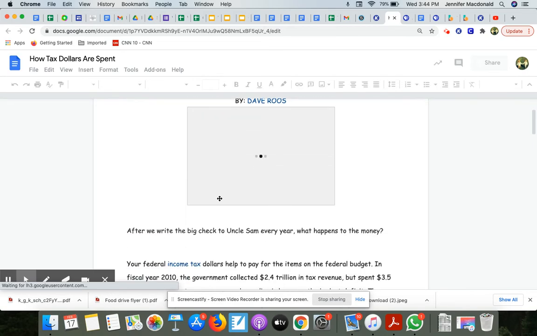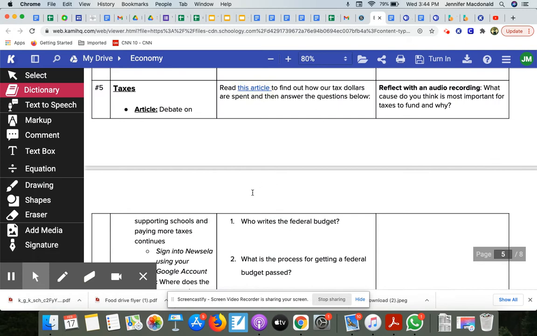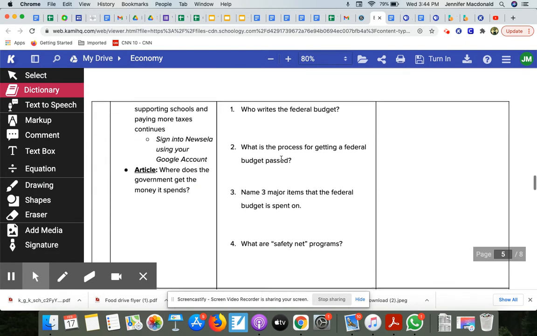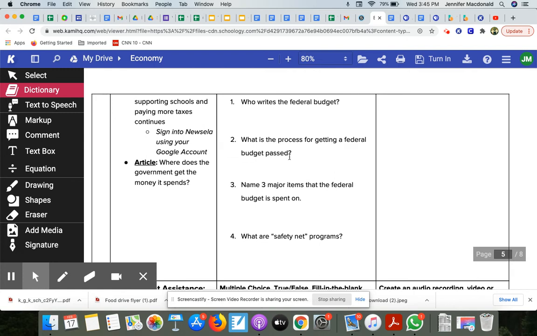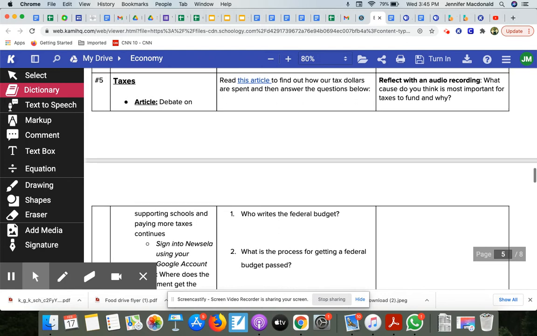In addition to reading this particular article, okay? So you'll need all of this background information to answer these questions below, all right? Like who writes the federal budget? What's the process for getting a budget passed? So on and so forth. Then you're going to reflect with an audio recording. What cause do you think is most important for taxes to fund and why? It tells you can do right here with an audio recording.